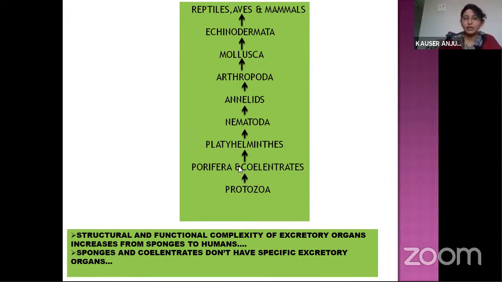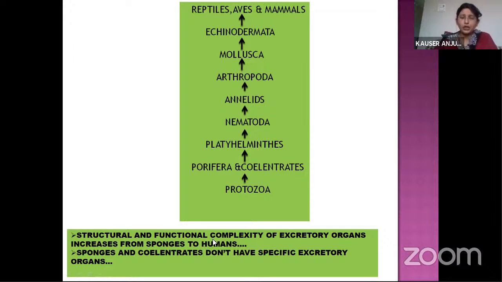After porifera and coelenterata, somewhat evolved organisms are the platyhelminthes, and then nematoda, and after nematoda, annelida, and the most evolved among these are arthropoda. Next come mollusca and echinodermata, and finally the most evolved organisms with well organized excretory organs are seen in reptiles, aves, and mammals. This is how the evolution of organ systems is seen in the different phyla.